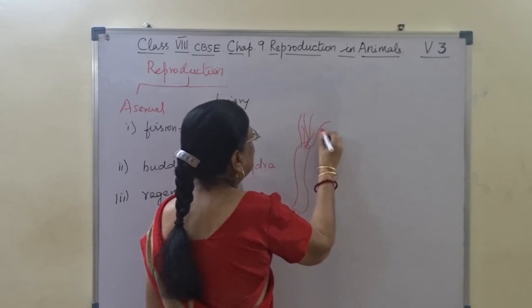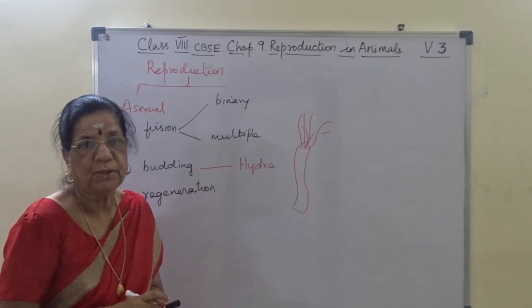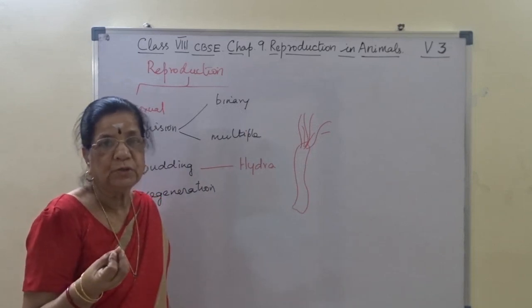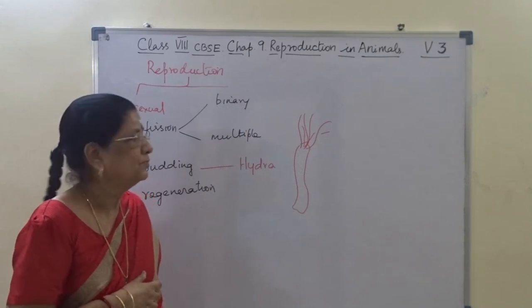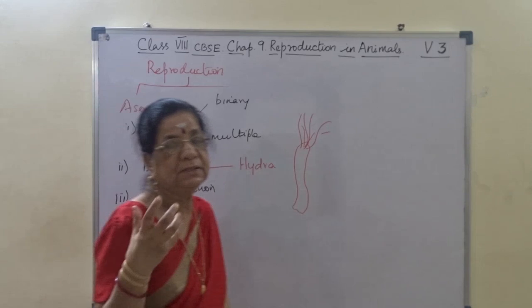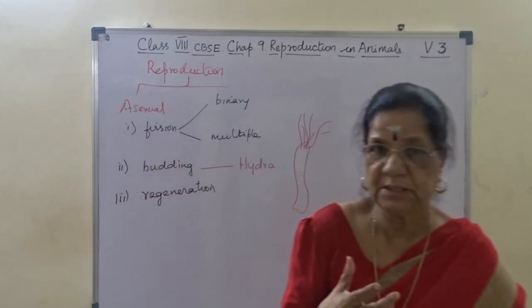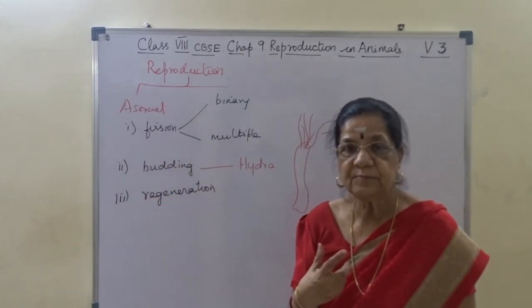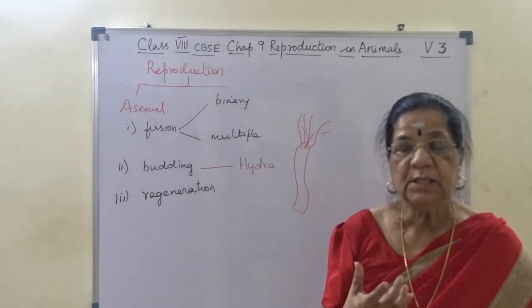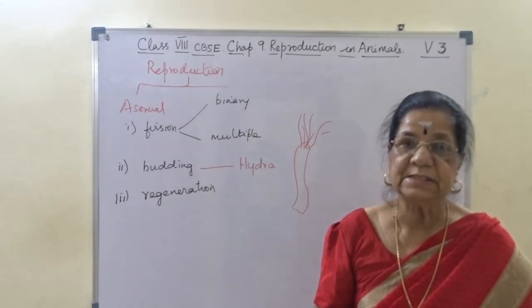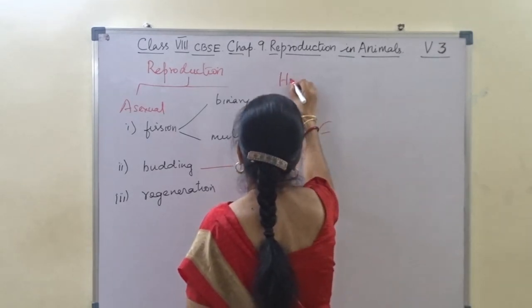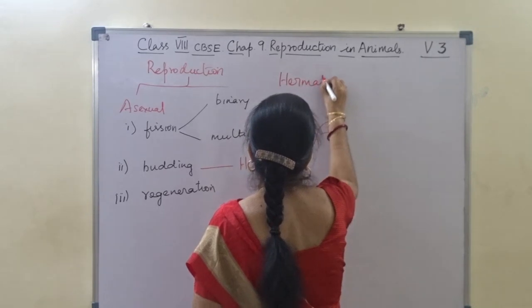Hydra will be having a cylindrical body with the tentacles. Hydra is the lowermost organism with the cylindrical tentacles. Now, at the time of reproduction, normally, hydra can reproduce both sexually and asexually. And hydra is a hermaphrodite organism.